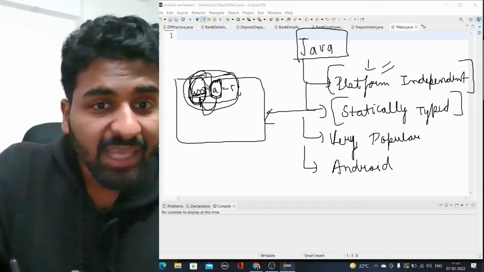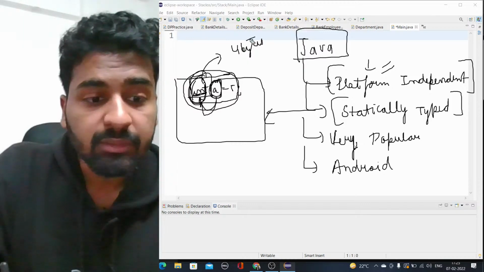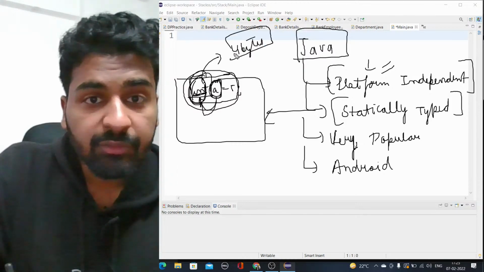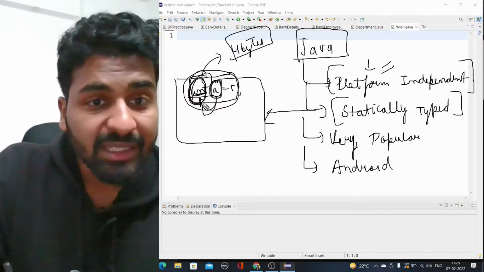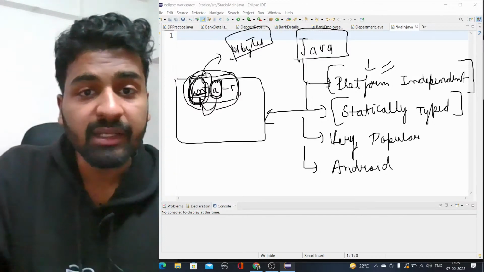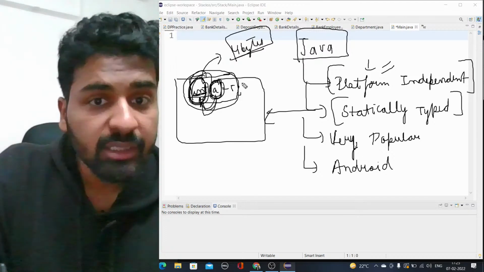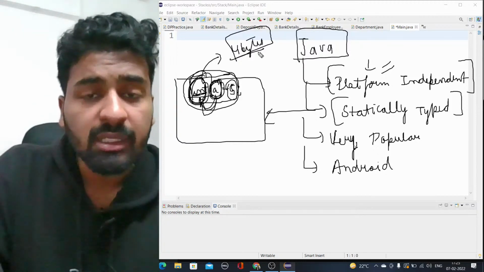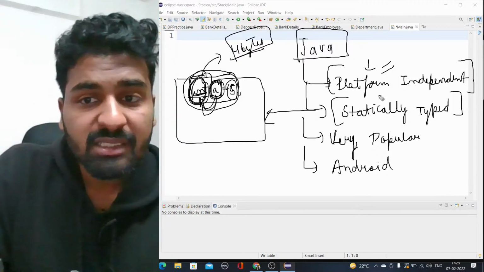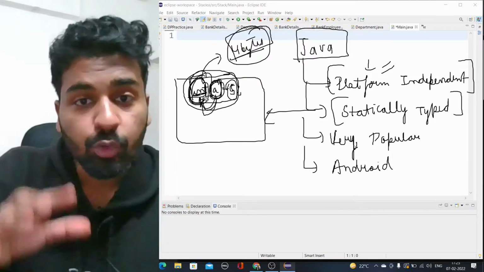This int actually tells us a lot of things. It tells us that we are taking 4 bytes of space in the memory. So this int defines a lot of things, like we are taking 4 bytes of space, and this a is of the type integer, and what we are storing here. But the main thing I'm trying to say is that statically typed means we define how much memory this code is going to take.